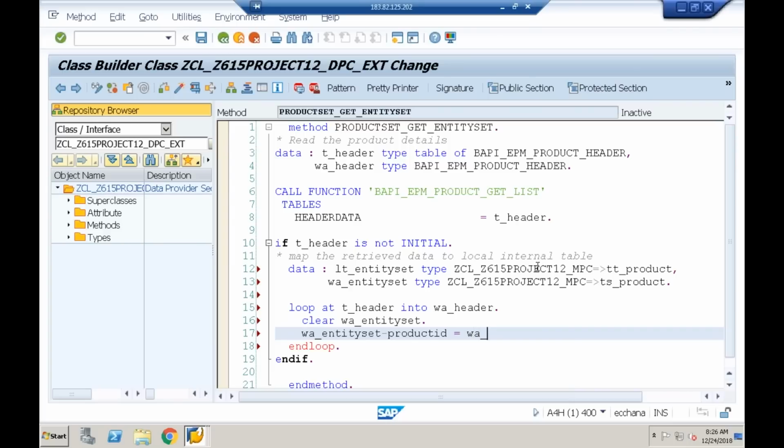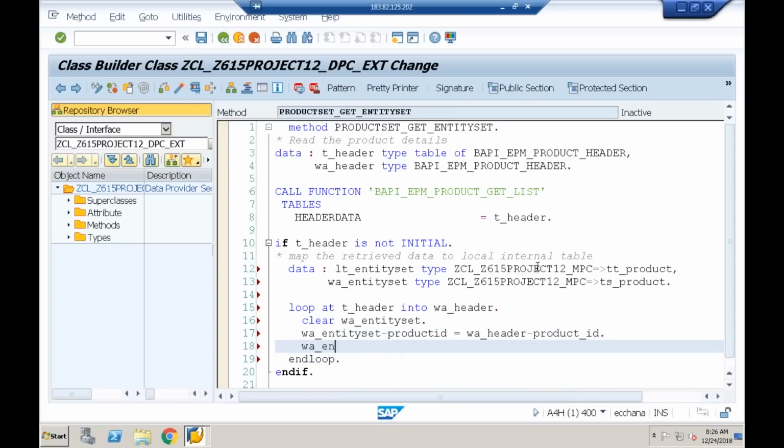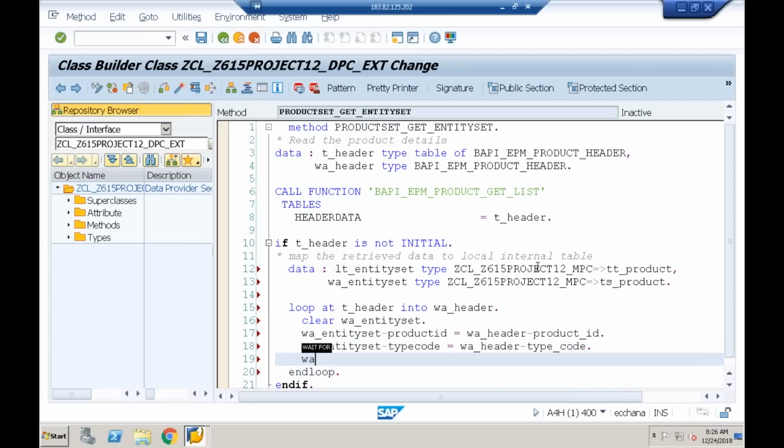w underscore header hyphen product underscore ID. Then w underscore entity set hyphen type code, type code equal to w underscore header hyphen type underscore code, then w underscore entity set hyphen category equal to w underscore header hyphen category.